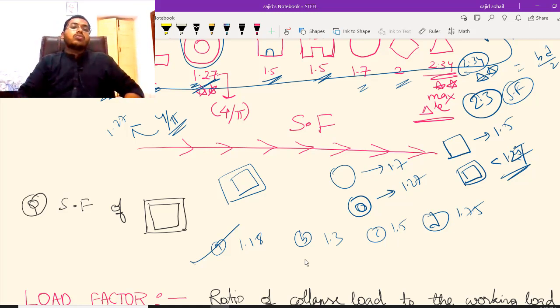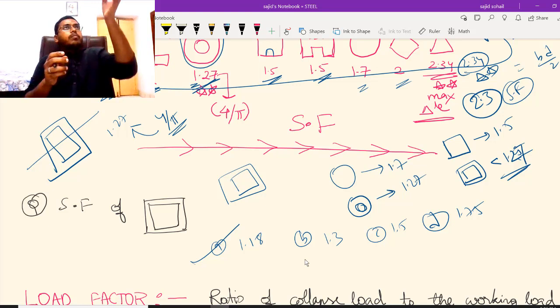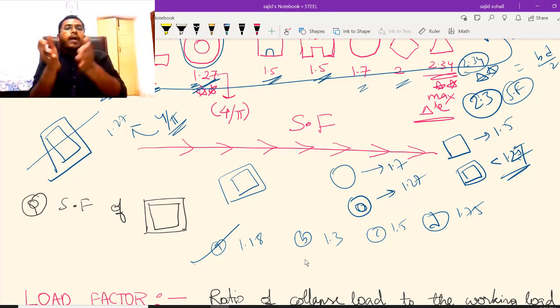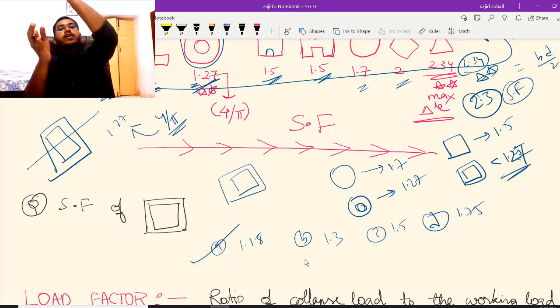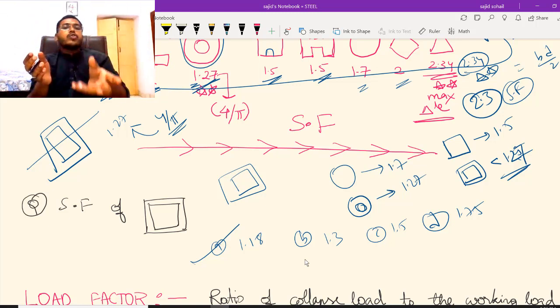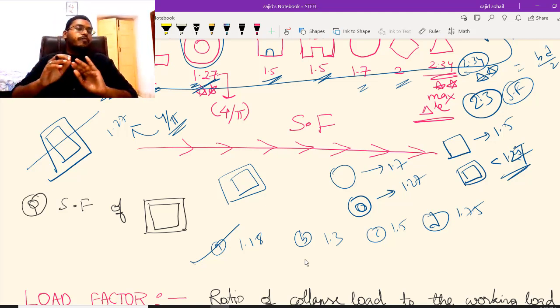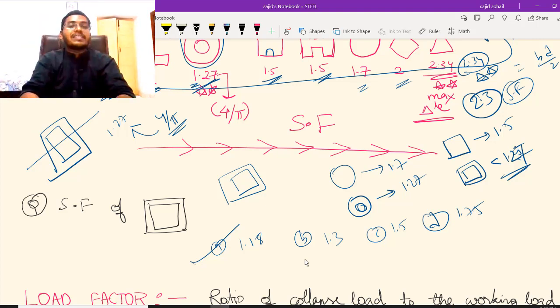Or else you can also calculate it, it is not a big thing. You can calculate Z of this. You can easily calculate bd square by 6 minus b1 d1 square by 6 for the inner part, and you will get the Z value. ZP value you can also calculate. Similarly, calculate ZP by Z, and you will get your shape factor. But instead of wasting your time, first go with your reasoning.